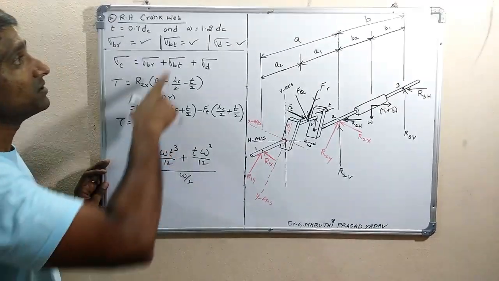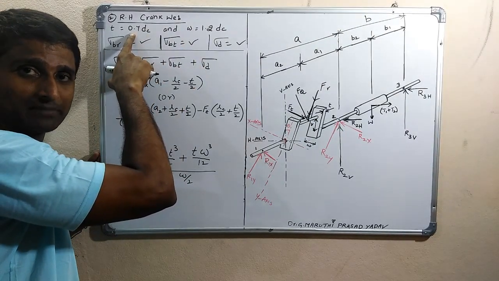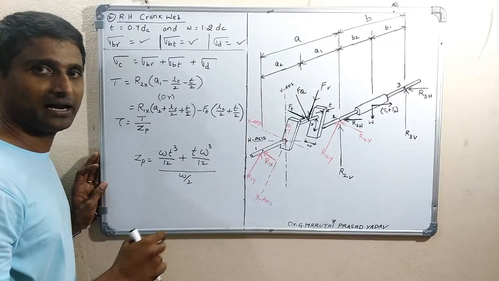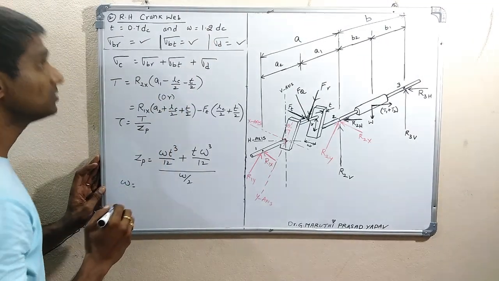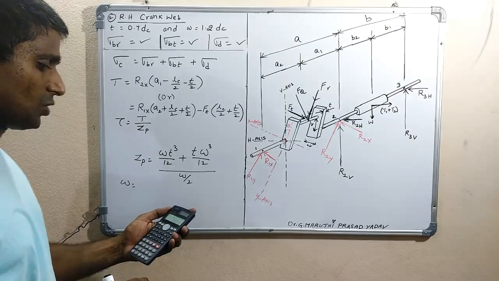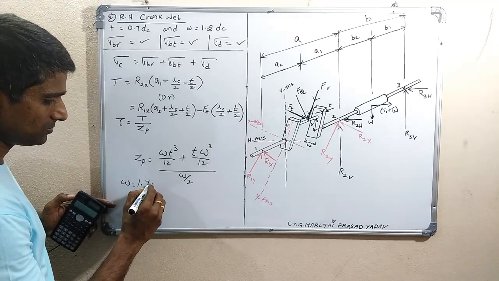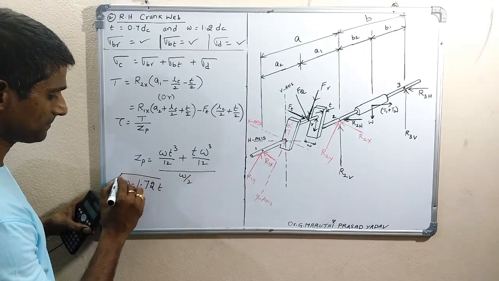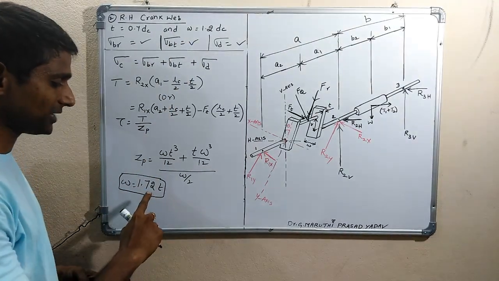In this one we have taken the thickness as 0.7 times the diameter of the crank pin, and the width as 1.2 times the crank pin diameter. So from this we will get W approximately 1.72 times the thickness. So the width is equal to 1.72 times the thickness.